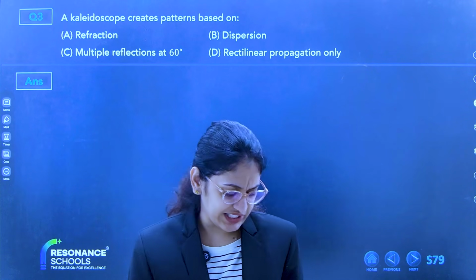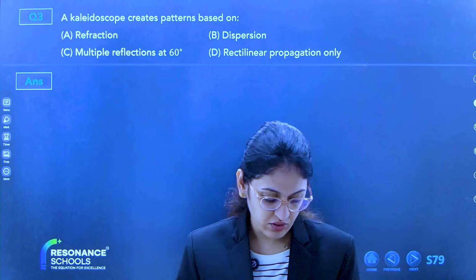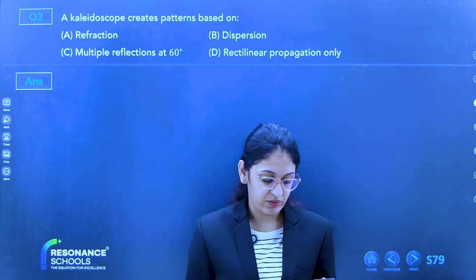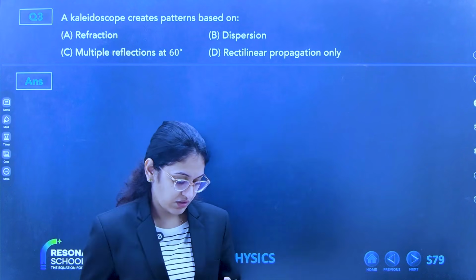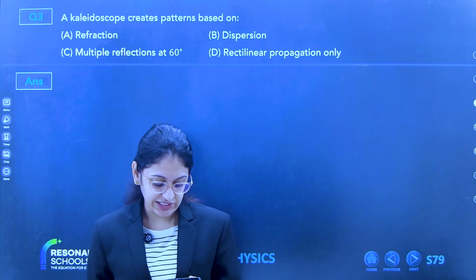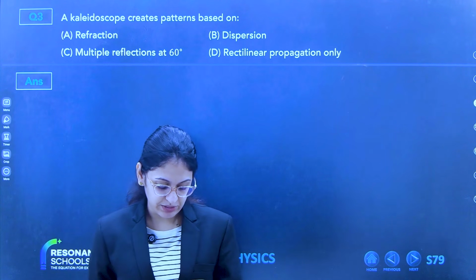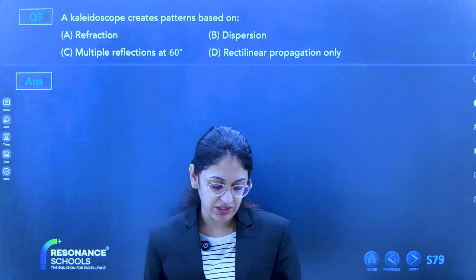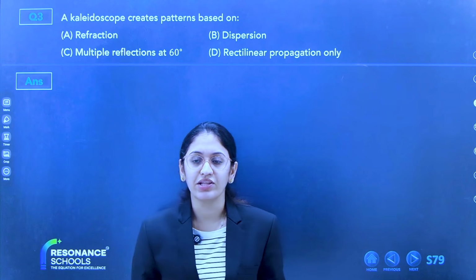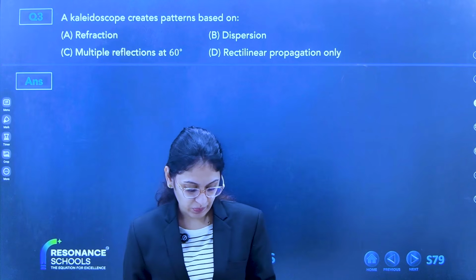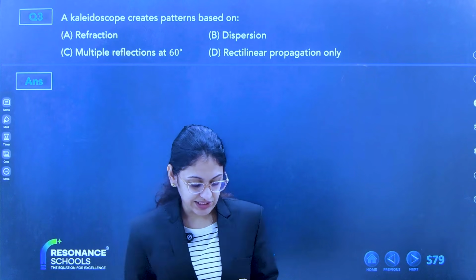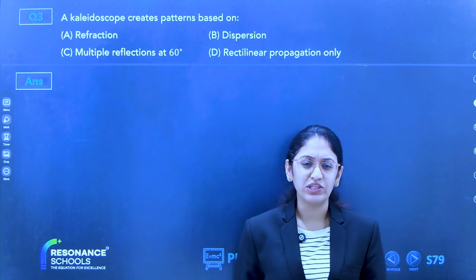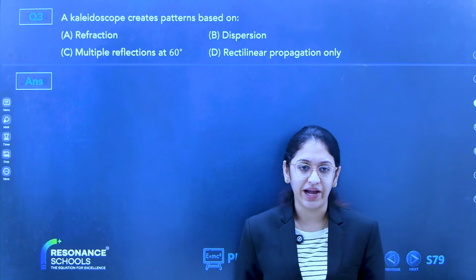Clear? Option C. What happens in a kaleidoscope? C is the correct answer. Three mirrors create these patterns. What is the angle between these three mirrors? 60 degrees. Okay. And what is the reason behind the pattern?